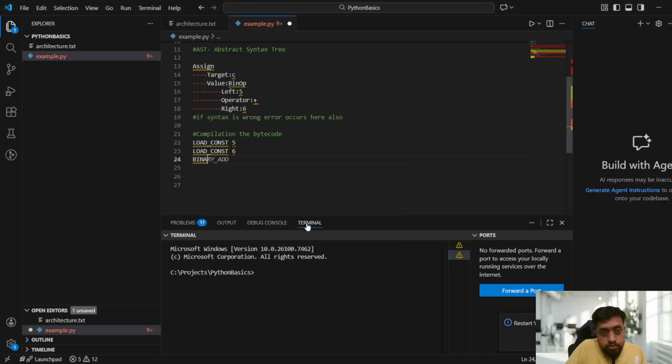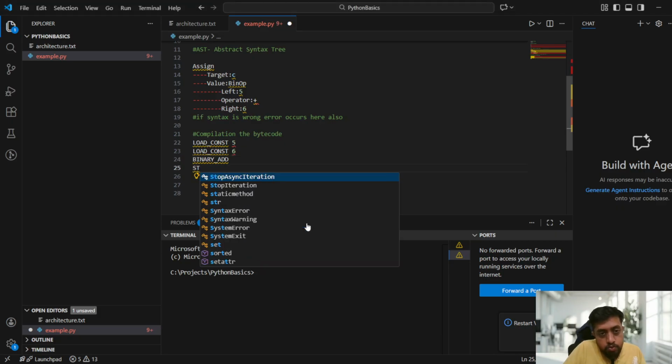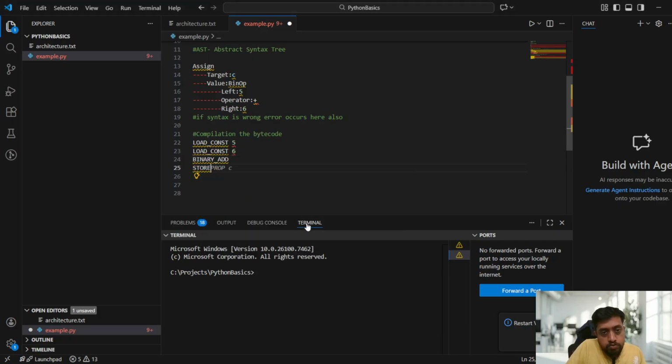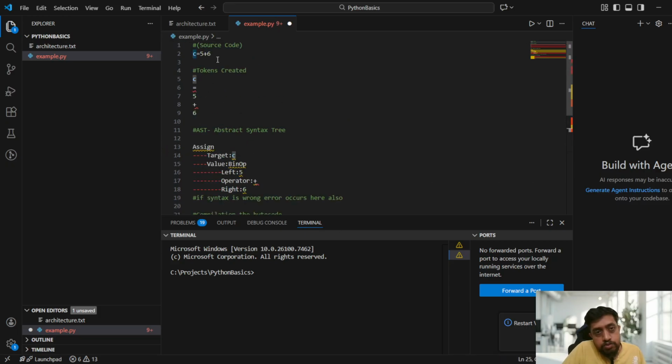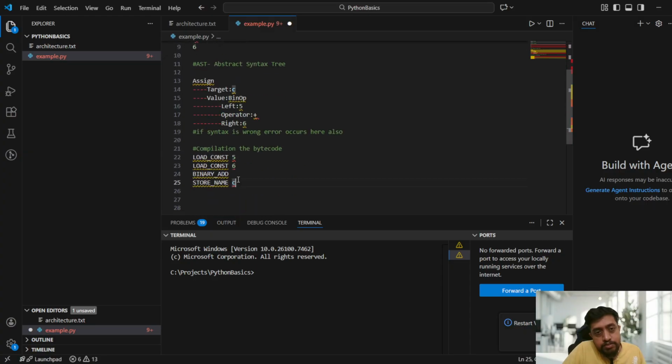Understand? Okay, so next is binary add. Binary add means the addition symbol, and store name stores the value in the C variable, guys. So this is the compilation code for c equal to 5 plus 6. Once this abstract syntax tree is done, this is the compilation to the bytecode. Okay, so this is the Python bytecode.